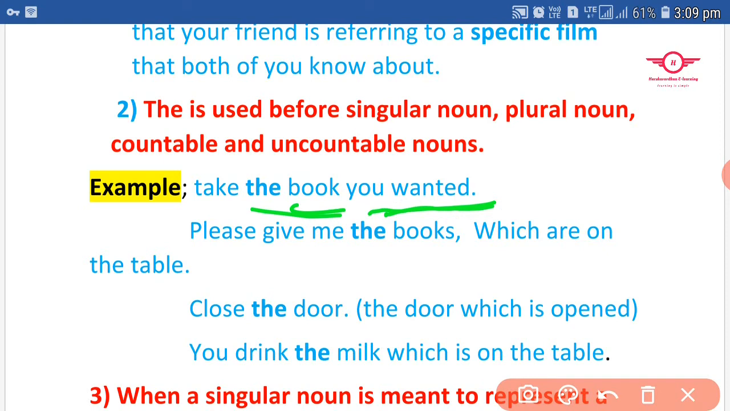Please give me the books which are on the table. Here, the books means, okay, which books actually? Where are the books? Which are on the table.